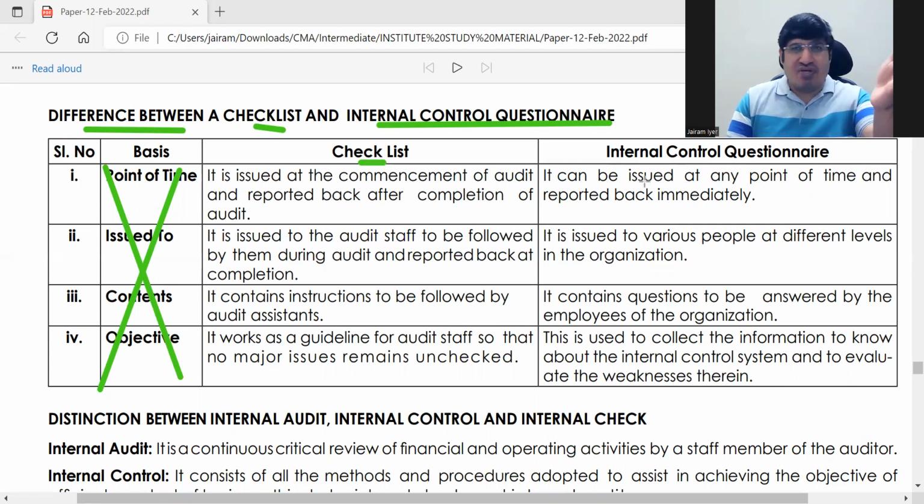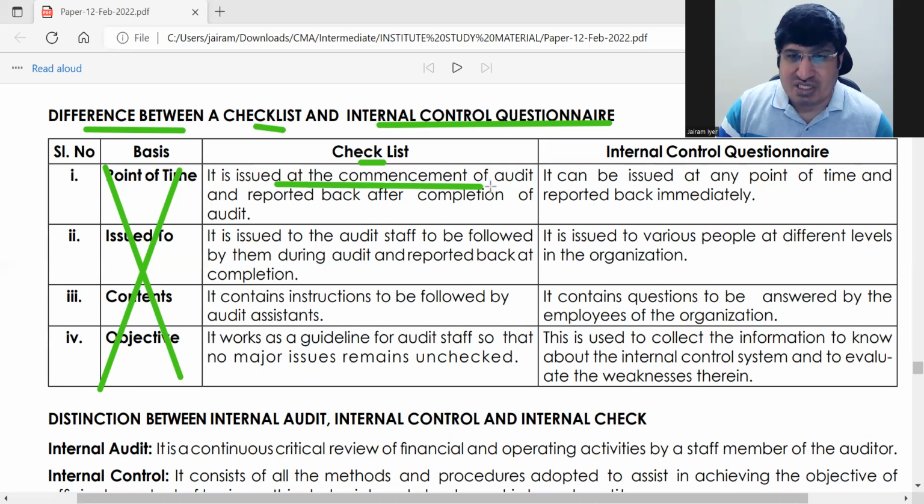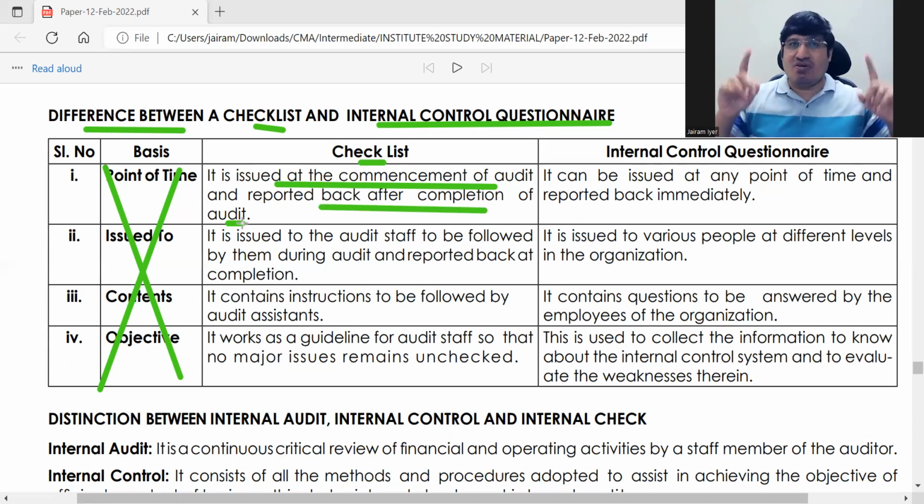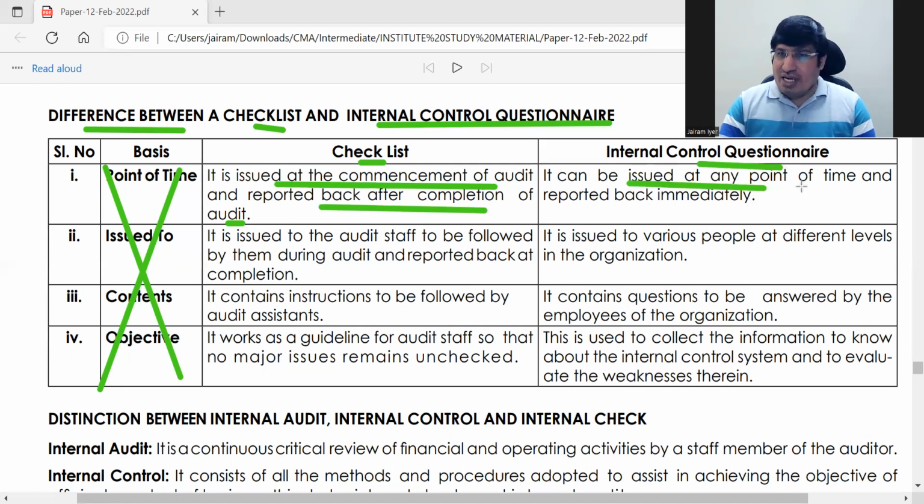The questionnaire is what we have discussed now, that is given to the client, employees of the client, to just understand whether internal check is working or not. Okay, this is the main premise here. Okay, so checklist is issued at the commencement of the audit and reported back after completion of the audit. The complete checklist will be given before audit, okay, to all the staff of the auditor, okay, not of the client. So they'll be using it, and at the end of the audit, they'll finish it and give it back to the main auditor.